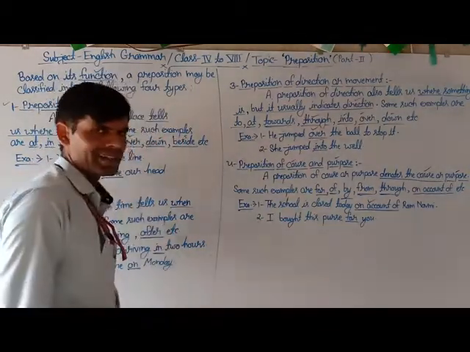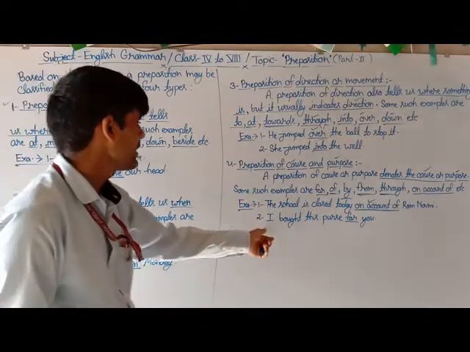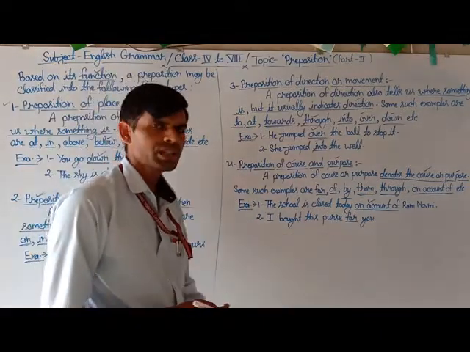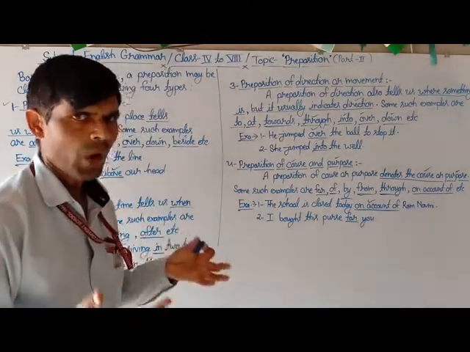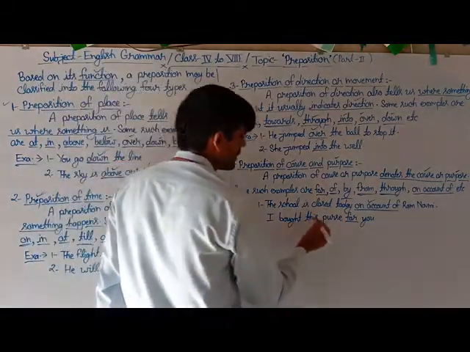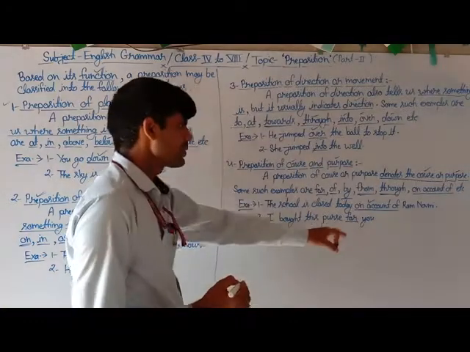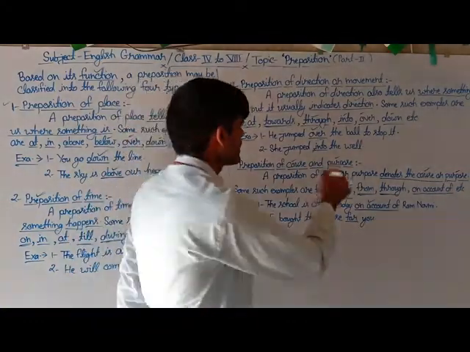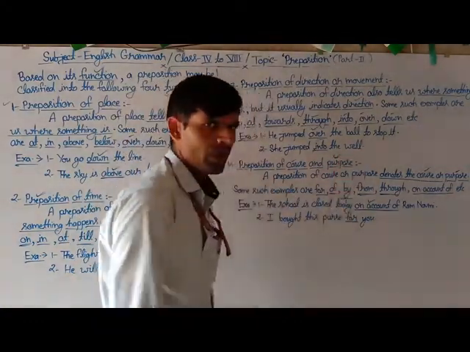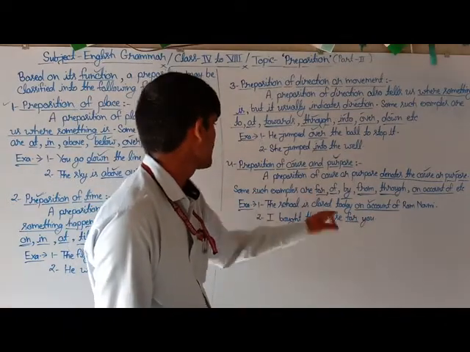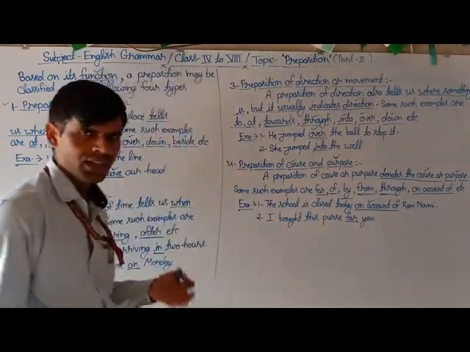Here is the second example of the same topic: I bought this purse for you. In this sentence, the underlined word for is used to show the sense of purpose. So this is counted as preposition of cause and purpose.